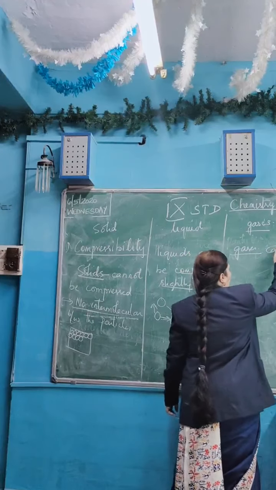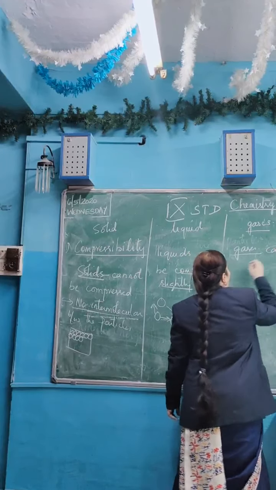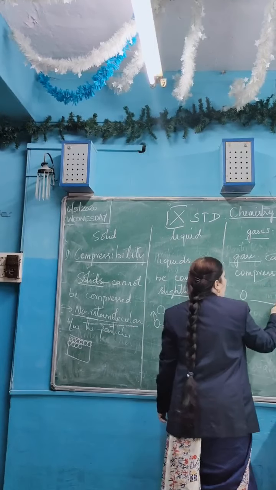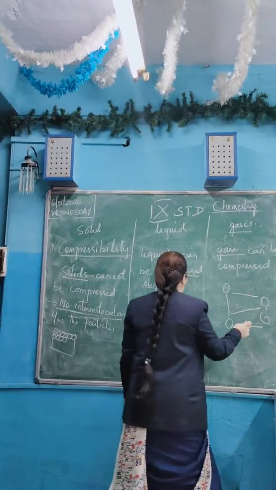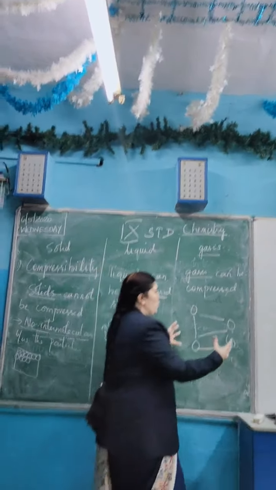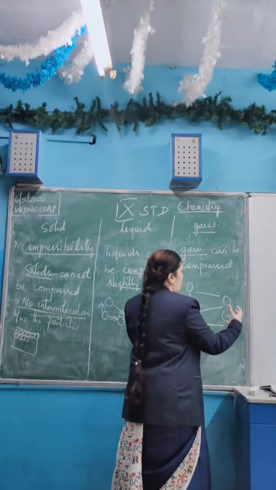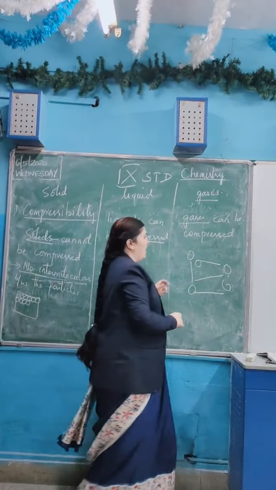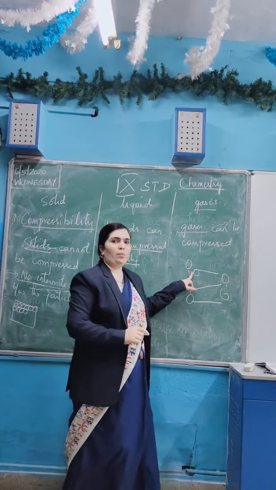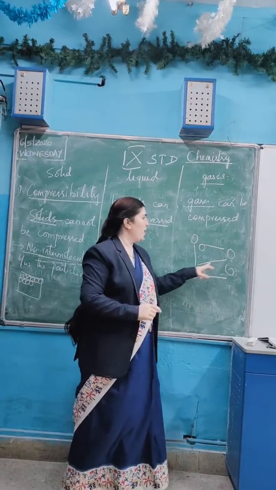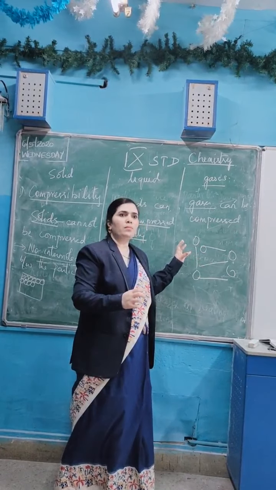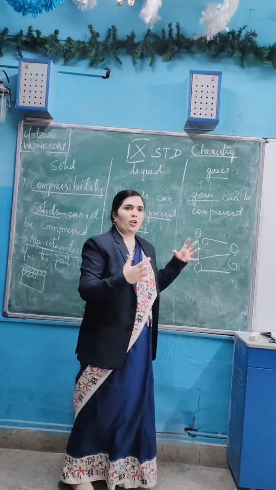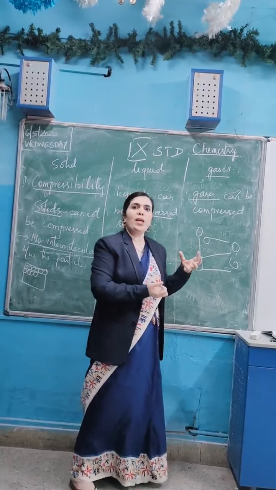Why can gases be compressed? Because they have more intermolecular space between them. So you can bring those particles closer so that the gap between them is made less, and that is why they can be compressed. When you put pressure, what will happen? The gases will be compressed.